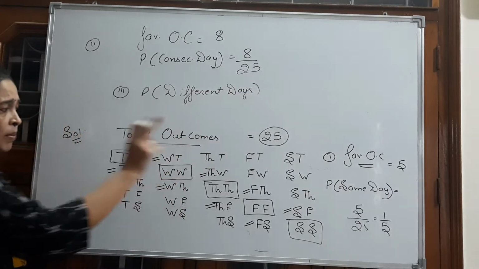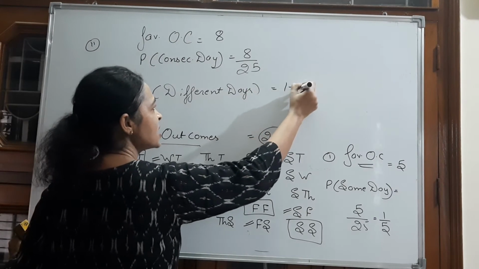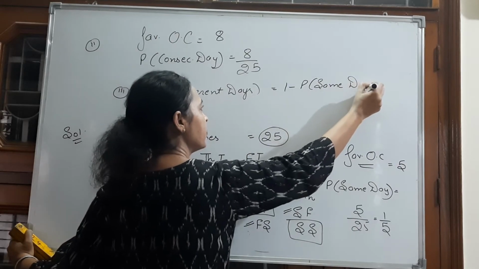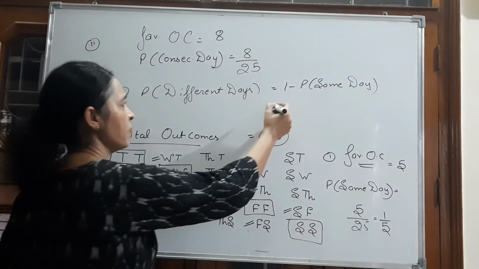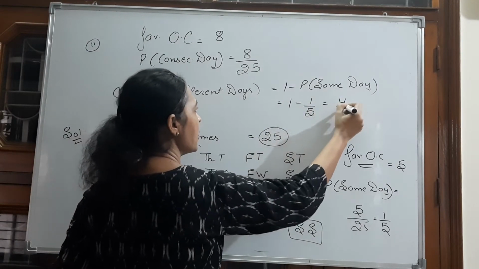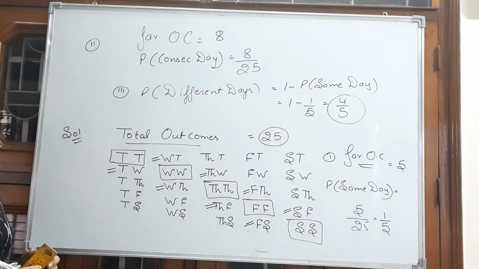You can count from here that they visit on different days, or we can write it as 1 minus probability of they visit the same day. What was the probability that they visit the same day? 1 by 5. Therefore, probability they visit on different days is 1 minus 1 by 5, 4 by 5. Hope it is clear. Pause the video and note it down.